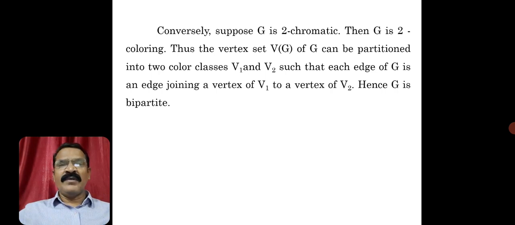I think you would have recalled the color class. In the set V1, all vertices are with the same color. In the set V2, all vertices are with the same color. But the vertices in V1 and V2 are in different colors, of course, such that each edge of G is an edge joining a vertex of V1 to a vertex of V2. So what it implies is that we have partitioned the vertex set V into two disjoint subsets V1 and V2 such that every edge joins a vertex of V1 and a vertex of V2. It implies definitely that the graph is a bipartite graph. So this is how we have proved the converse part very easily.